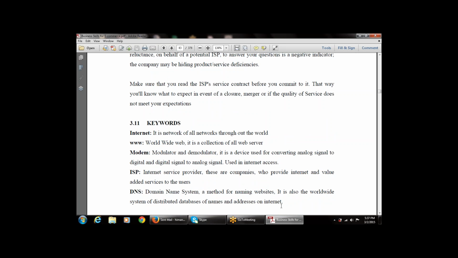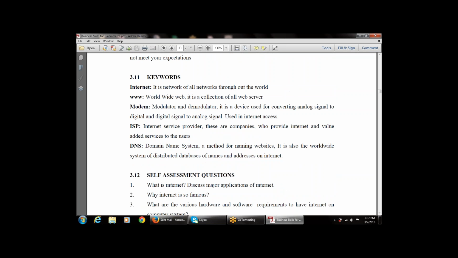It is also the worldwide system of distributed databases of names and addresses on the internet. That is, what is the name that is available in the distributed databases and their addresses on the internet. So these are the various keywords.